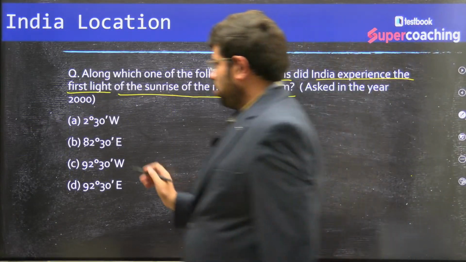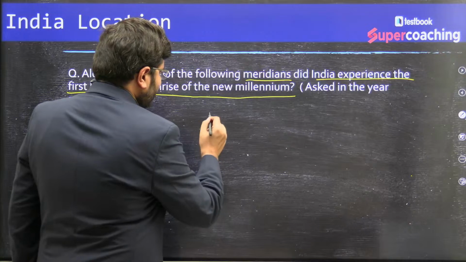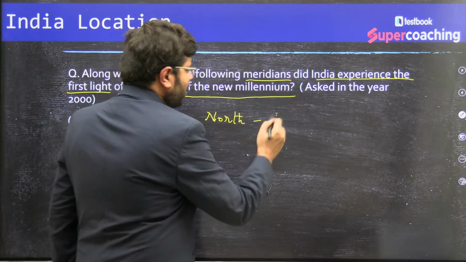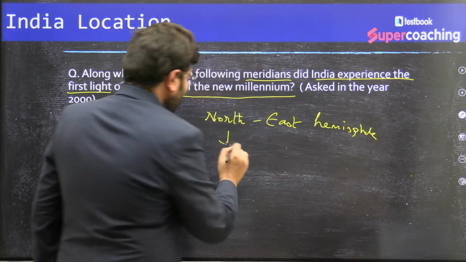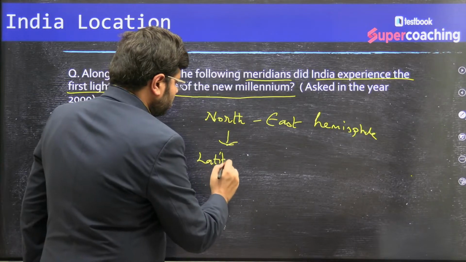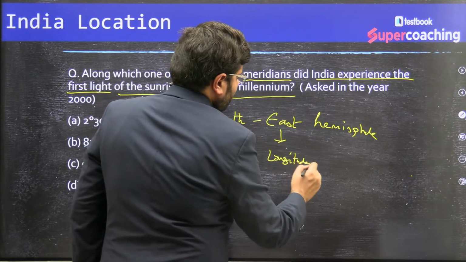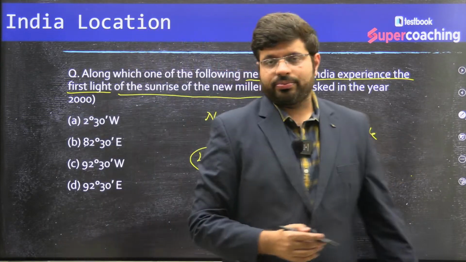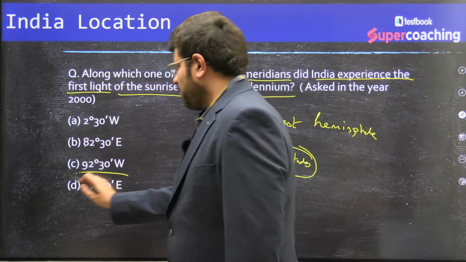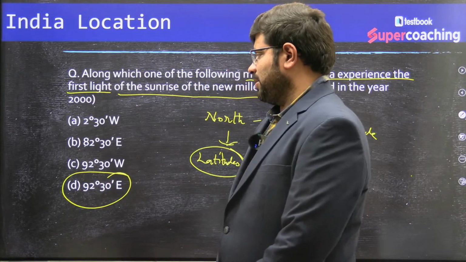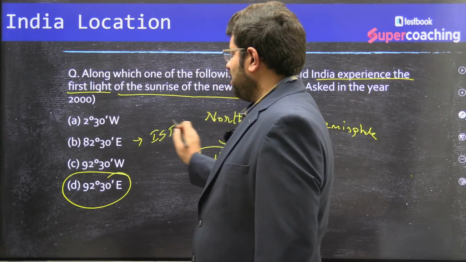Now, when you talk about India's longitudes, India is located in the northeast hemisphere. So definitely all the latitudes are north, all the longitudes are east. Which is the easternmost one? Among these options, the easternmost one is 92 degrees 30 minutes east. 82 degrees 30 minutes east is the Indian Standard Time base.